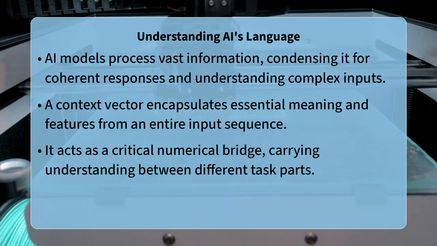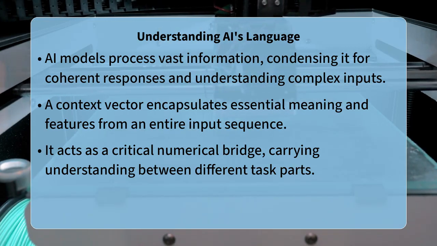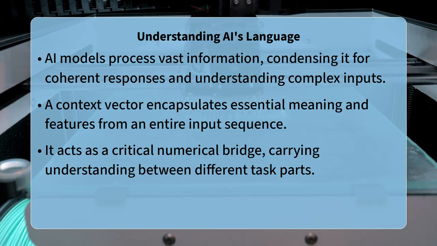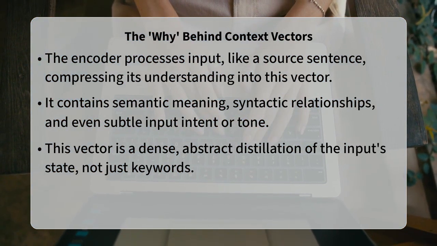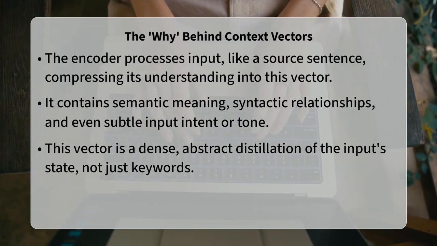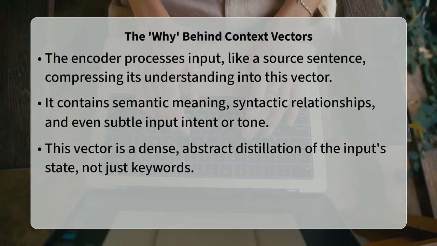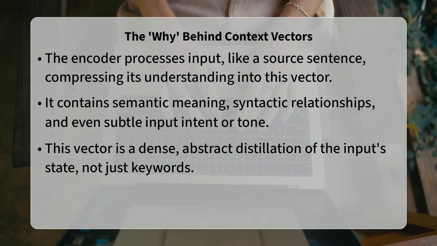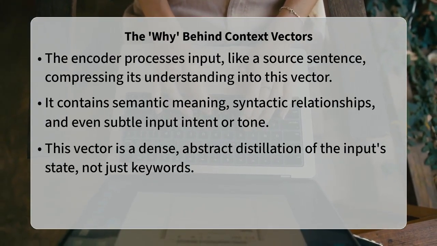The core mechanism behind this lies within an encoder-decoder architecture, particularly prominent in sequence-to-sequence models. The encoder component processes the input data, like a source sentence in machine translation, word by word. As it processes each element, it builds an internal understanding. This understanding is then compressed into that single context vector, which effectively becomes a summary of everything the encoder has seen.